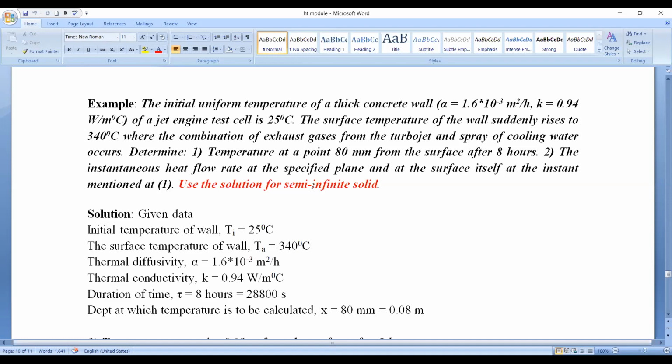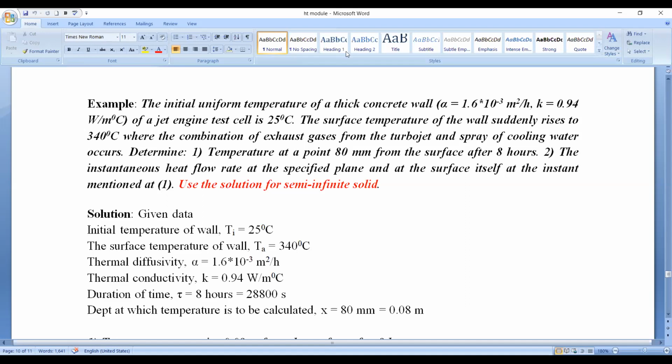Now what he is asking: what is the temperature at a point 80 mm from the surface after 8 hours? The particular location he has mentioned, 80 mm from the surface, the x value is given, and the time is also given. The time is 8 hours. So at this location, after 8 hours, what is the temperature?